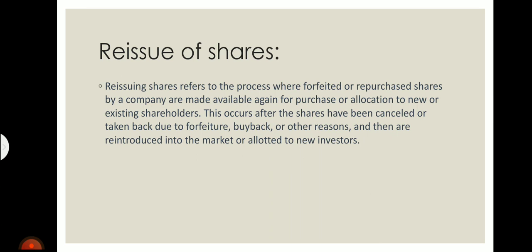So when the company has those forfeited shares and is ready to issue them again to the public or the existing shareholders, those shares will be called reissued. That is, the share which was already issued and taken back by the company and is now being issued again is called reissue of shares. So this is the basic of issue of shares, and this topic has a lot of deep content inside it. In this video we just saw the basics of issue of shares.